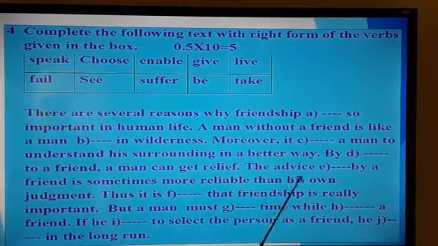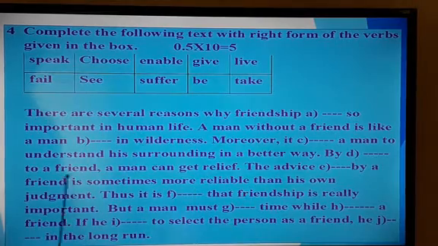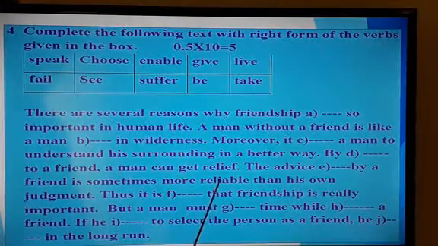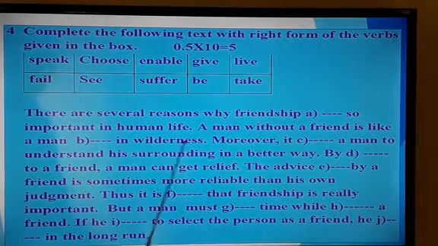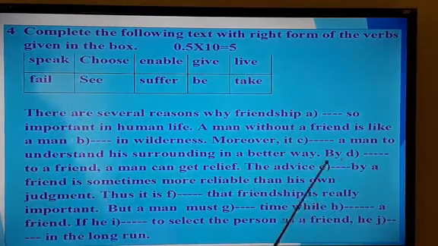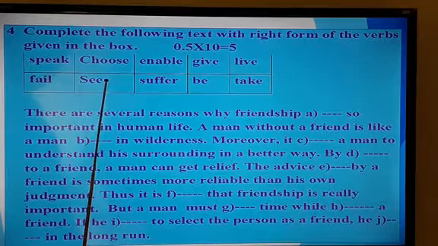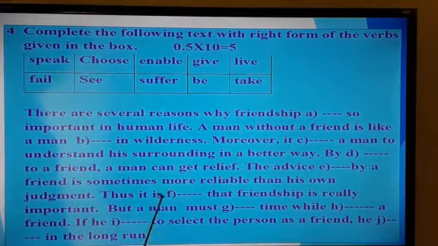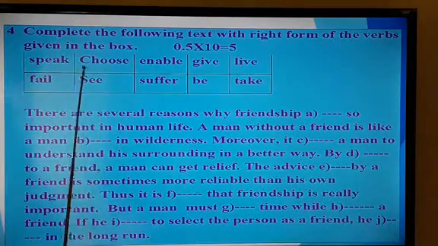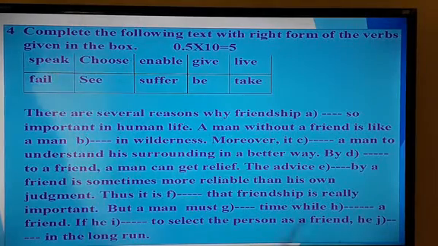All right. The dash, the advice given by a friend is sometimes more reliable than his own judgment. You try to understand. We rely on our friends because they are very close to us. So we can depend on them. So the advice given by a friend, given or is given, you can put both to the right. Thus, it is dash. Thus, it is seen that. Dear learners, have a look. It is, and then after that the base verb, you have to convert it into past participle. That is, it is seen that friendship is really important. Of course, friendship is very important.